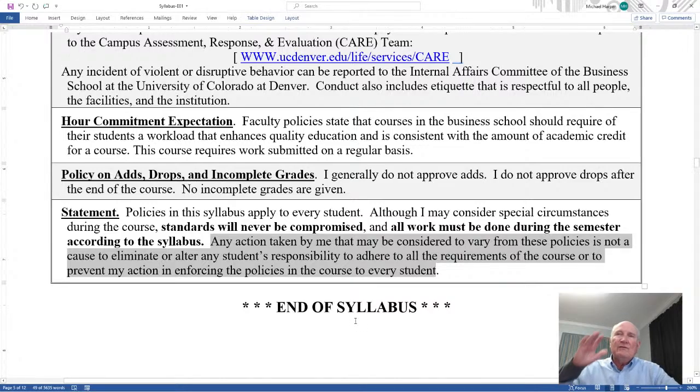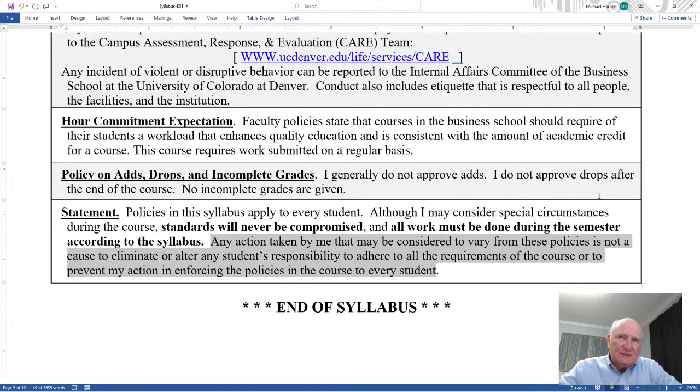In other words, to say, well, you gave them extra time, because they're allowed extra time through procedures, through policies. You didn't give me extra time, so I'm not doing it. Well, then you get a 0. That's not fair. Yes, it is fair. It's according to the policies within the syllabus, within this course. These policies apply to every student. And just because you think they shouldn't, that doesn't mean they don't. They do.